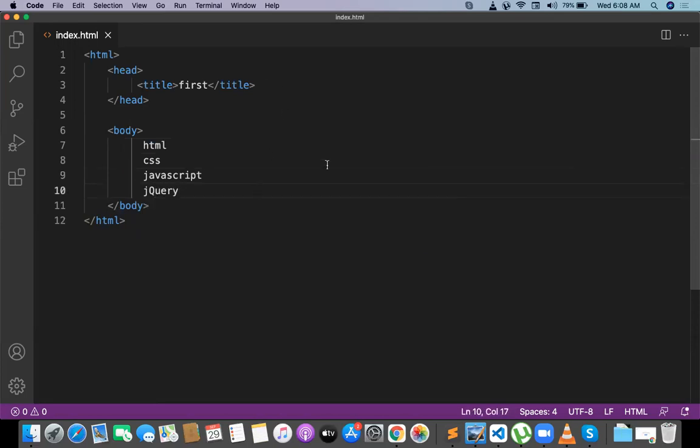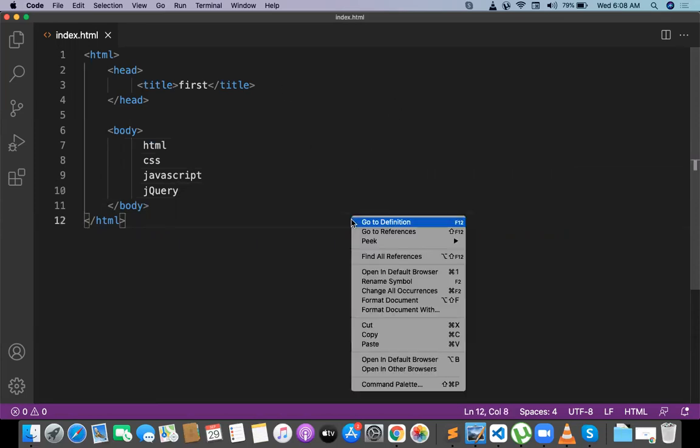So if I want to launch this page to the output, I right click and click on open in default browser. See, after installing my plugin, I got this particular button, open in default browser. Otherwise, this will not come. By default, this will not come.